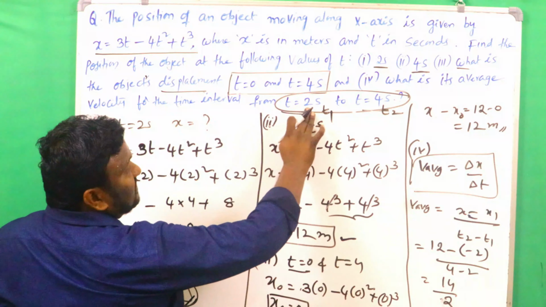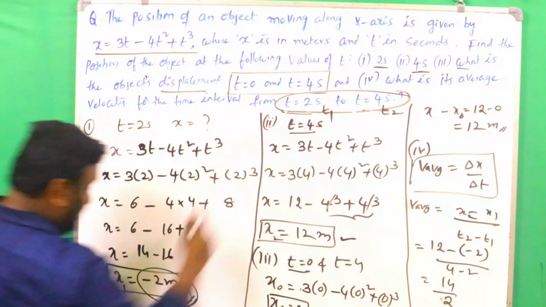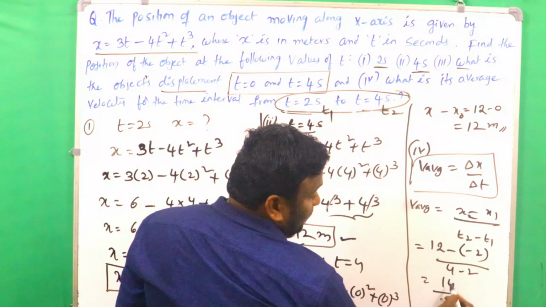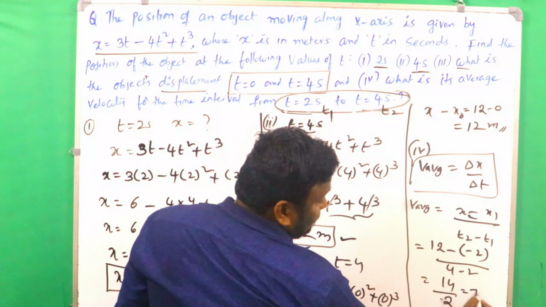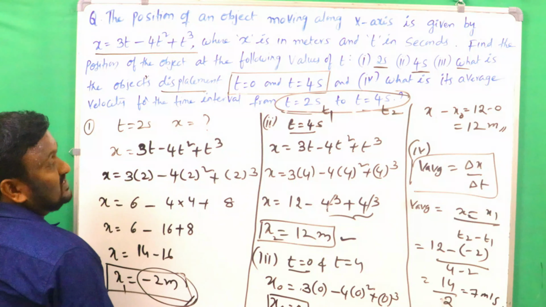When t1 is 2 seconds, the displacement is minus 2 meters. When t2 is 4 seconds, the displacement x2 is 12 meters. Therefore x2 minus x1 is 12 minus of minus 2, 14, and 4 minus 2 is 2. That is 7 meters per second. So that is the average velocity.